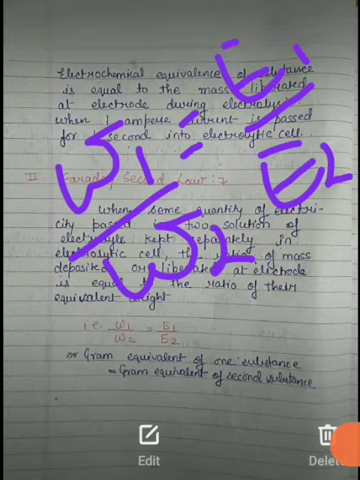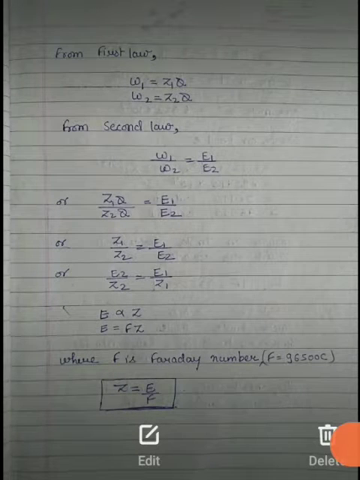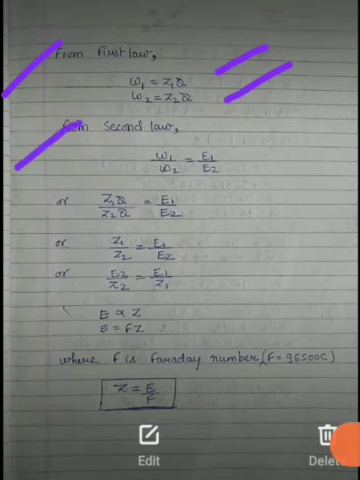So we can write W1/W2 = E1/E2, or we can say the gram equivalent of one substance is equal to the gram equivalent of the second substance. From the first law, W1 = Z1Q and W2 = Z2Q. From the second law, W1/W2 = E1/E2.